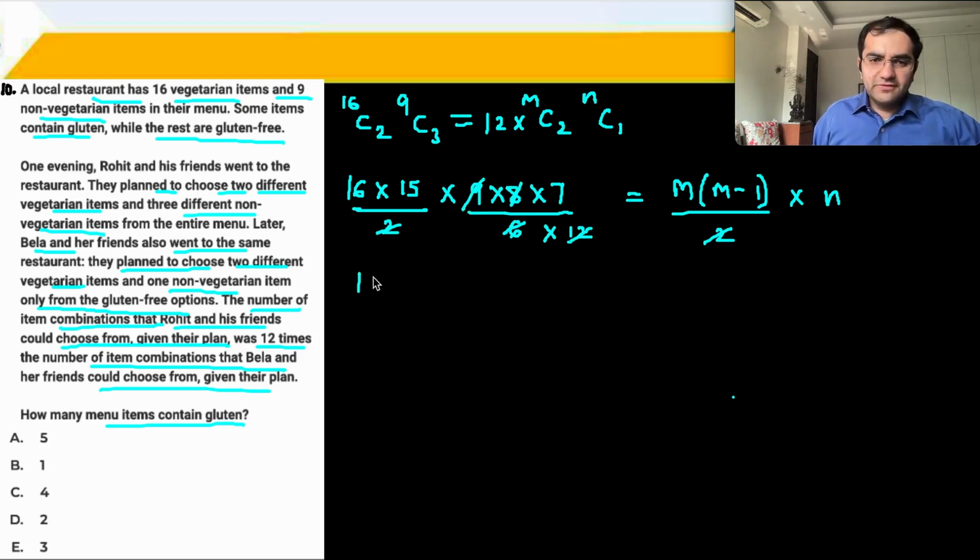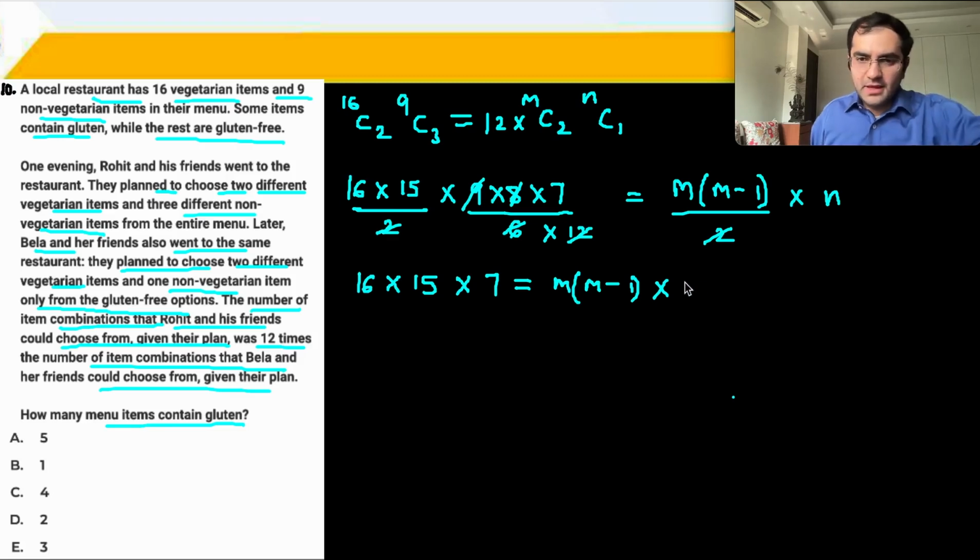So we are left with 16 into 15 into 7 is equal to m into m-1 into n.